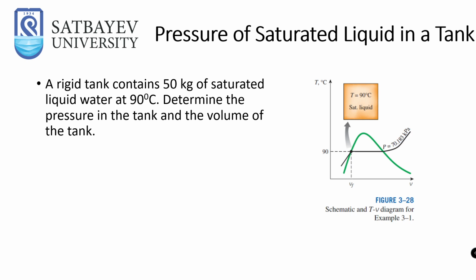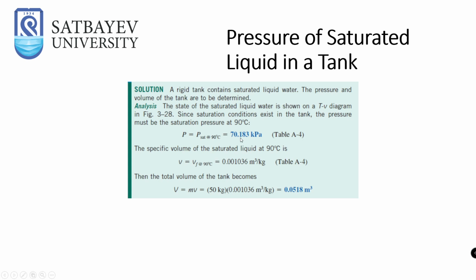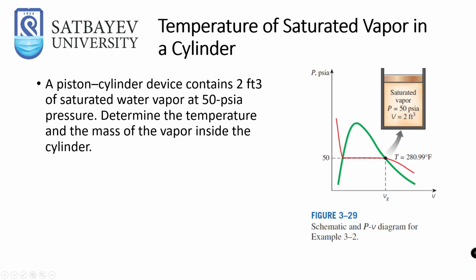Here are some examples. For example, a rigid tank contains 50 kilograms of saturated liquid water at 90 degrees centigrade. Determine the pressure in the tank and the volume of the tank. If you have a saturated liquid at 90 degrees, you must look up the specific volume at 90 degrees centigrade, which is equal to 0.001036 meters cubed per kilogram. If you multiply it by the 50 kilograms, you will get the volume of the tank.